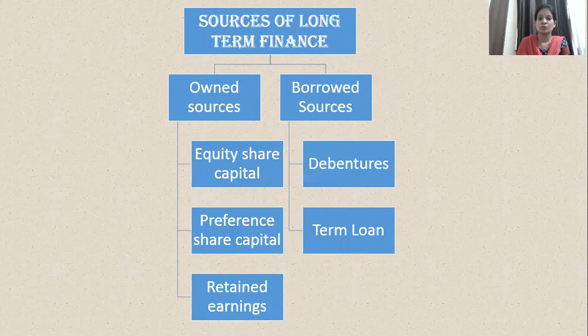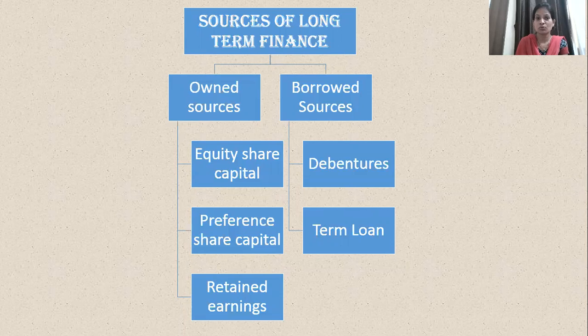Now, most of the time the interest rate which the company pays is fixed, but in case of debenture and term loan, whatever interest the company is paying, the company is also going to get tax benefits. And that is the main reason why, when we calculate cost of borrowed funds, we are going to take that factor, that is the tax factor, into account.